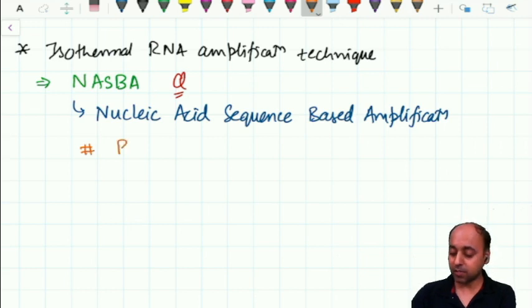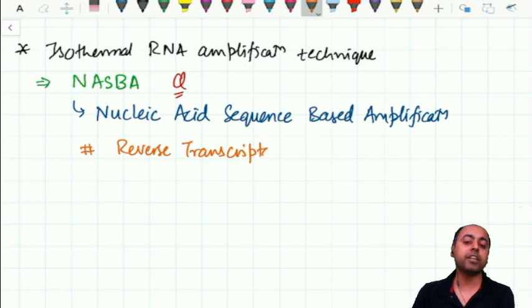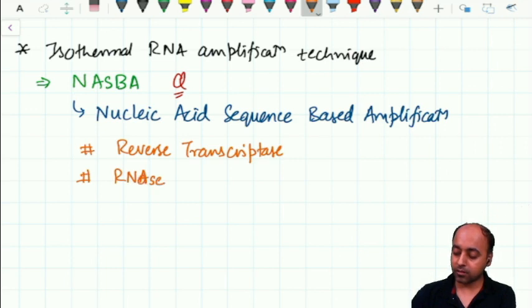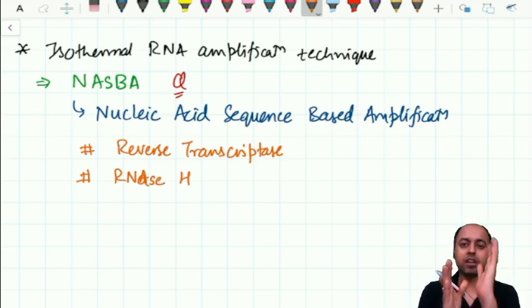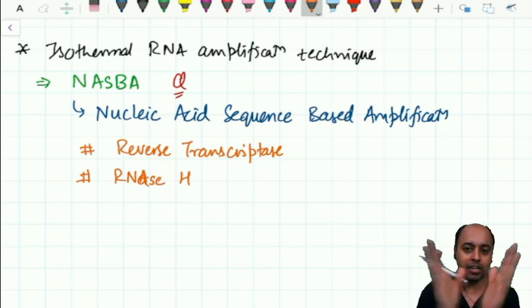First, we have the enzyme reverse transcriptase, which makes the complementary DNA. Then we have the enzyme RNase H. RNase H will cleave the RNA only when it is in the dimeric form. Dimeric form means one segment is DNA, one segment is RNA. By reverse transcription, RNA makes the complementary DNA, both are attached together.